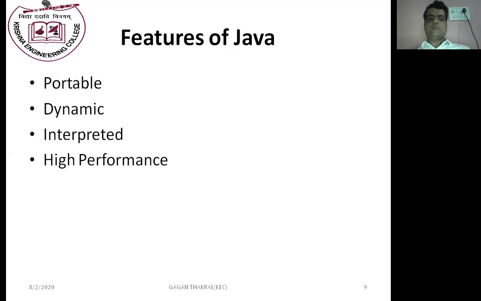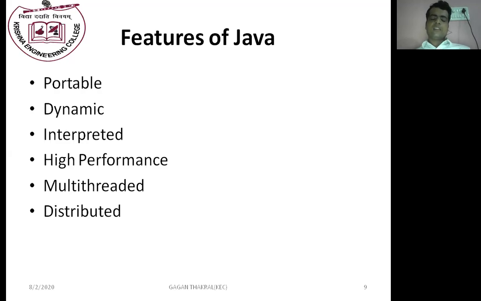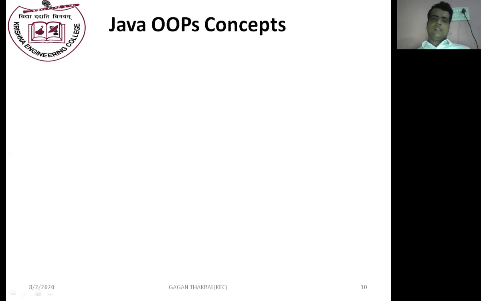Another feature of Java is high performance. Java provides high performance. Java is a multi-threaded language. Multi-threaded means that a Java program is divided into small threads, and these threads execute simultaneously. That's why it is known as a multi-threaded program. Java is a distributed programming language, and Java